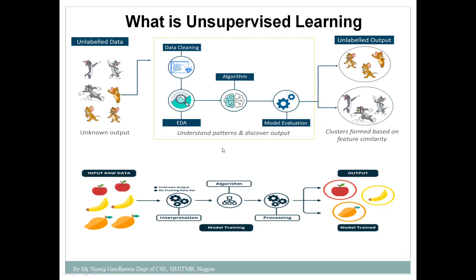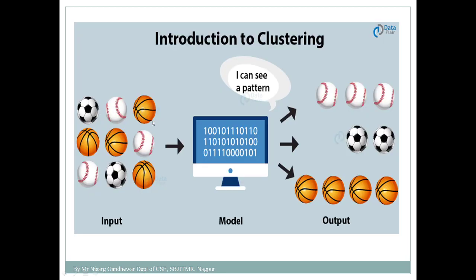So here we can see that we are going to make use of unlabeled data. Next, there are two types of problems involved in unsupervised learning. One is a clustering based problem and the second one is an association based problem. Now what is clustering? In case of a clustering problem, you have been provided a set of unlabeled data, and based on your understanding you will group that data into different parts. So this is what clustering is.